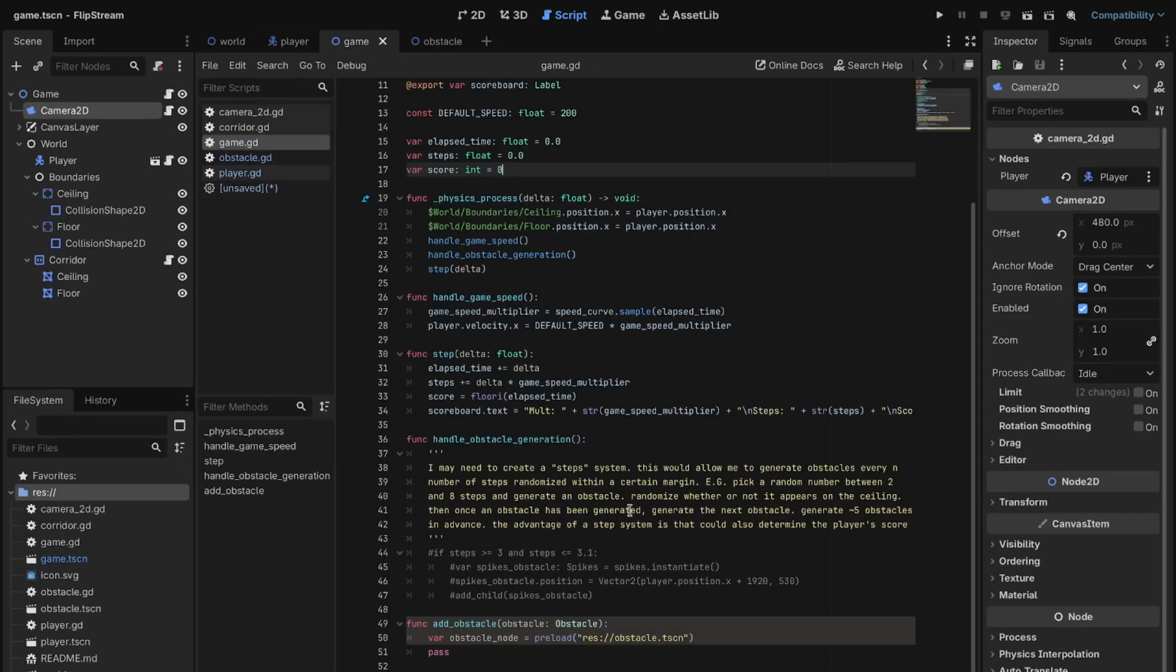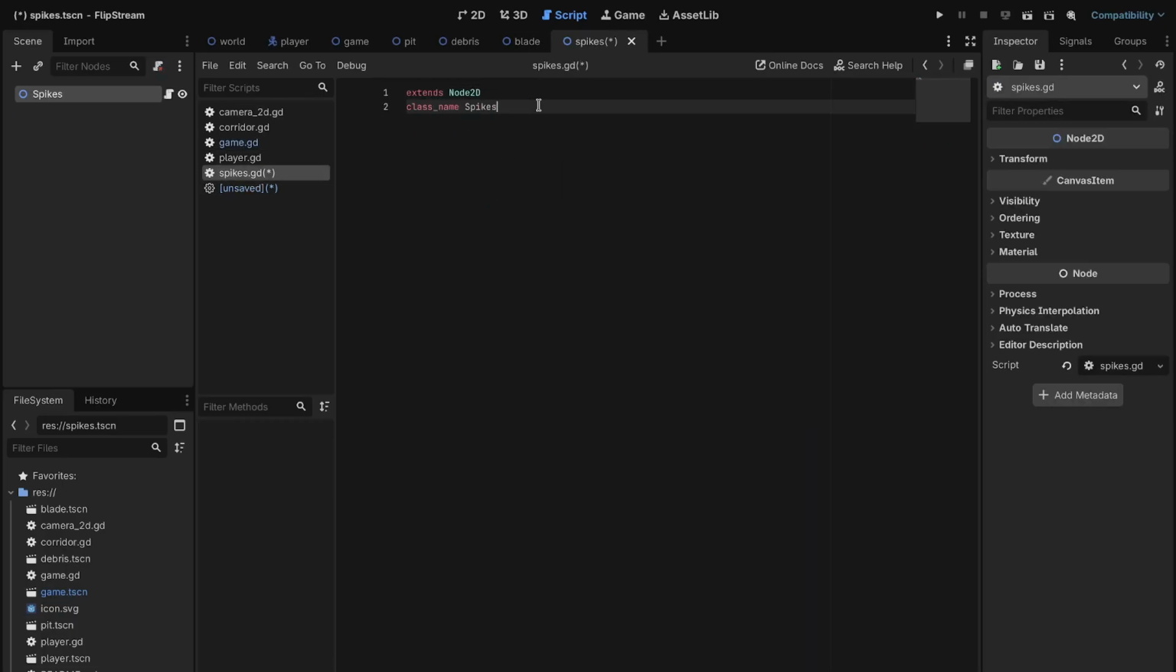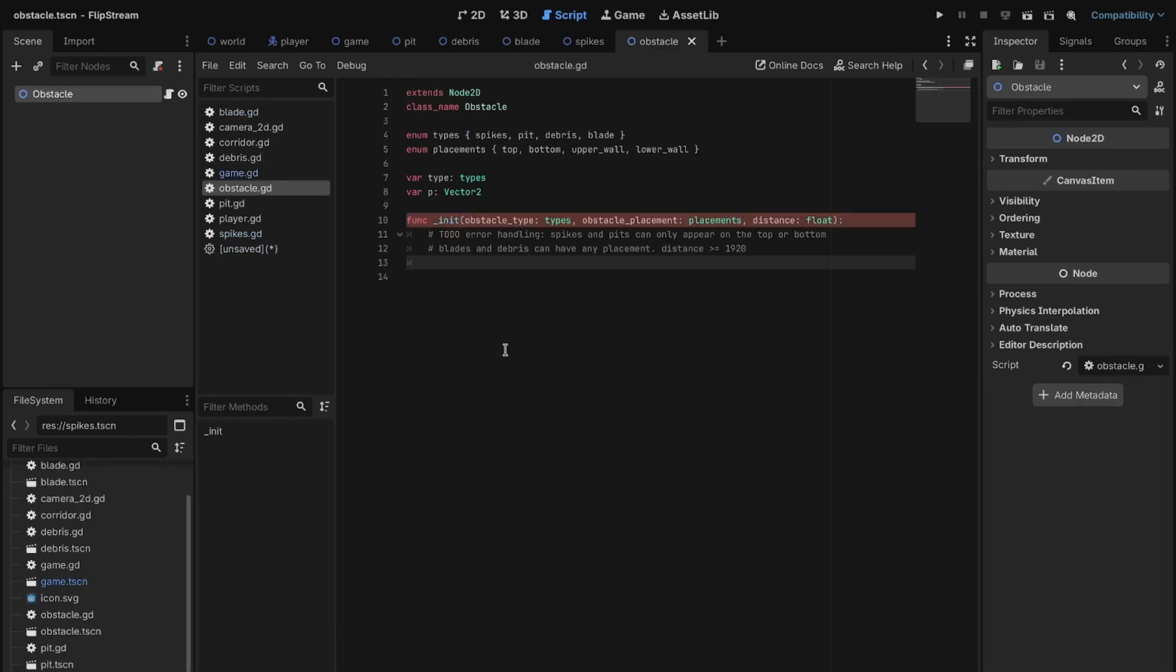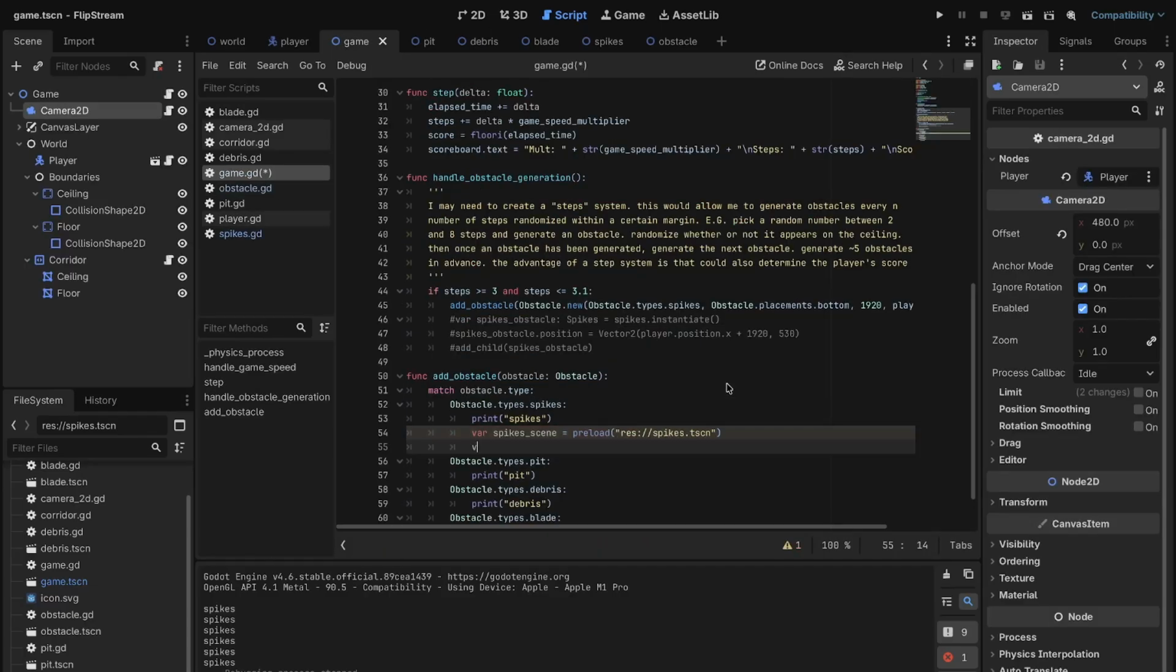Object-oriented programming is a bit unintuitive in GDScript, so rather than making it an actual interface, I'm basically using the obstacle class as a template for other obstacle objects. So the obstacle class contains things like the type and placement as enumerators, and this constructor is basically used to set attributes on the actual node I add to the scene.